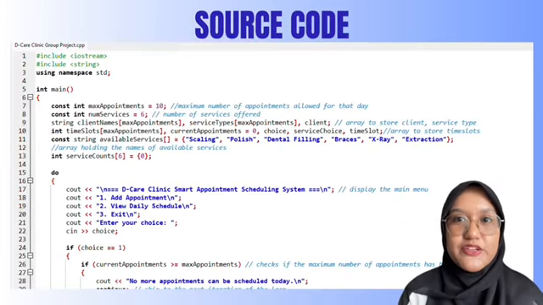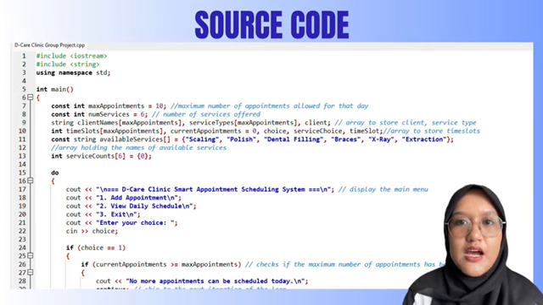Now I will explain about the source code. The program uses the iostream library for input and output operations and string for handling client name and service type. Next, we will declare constants and variables. For constants, we define limits for appointments and services. Arrays like client name, service type, and time slot are used to store data about appointments. Available service holds the names of services offered.